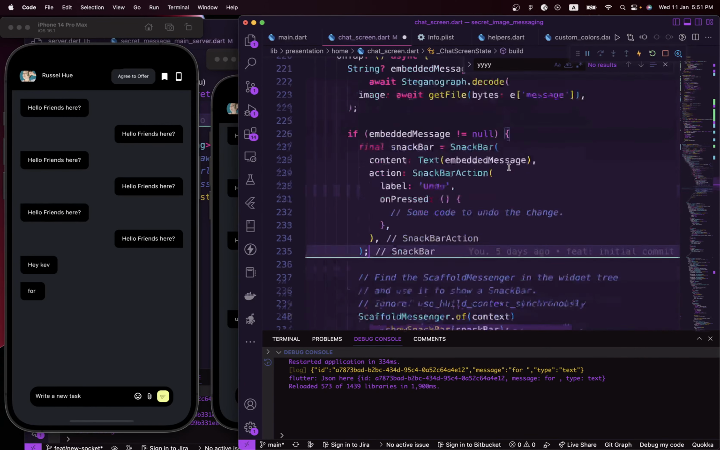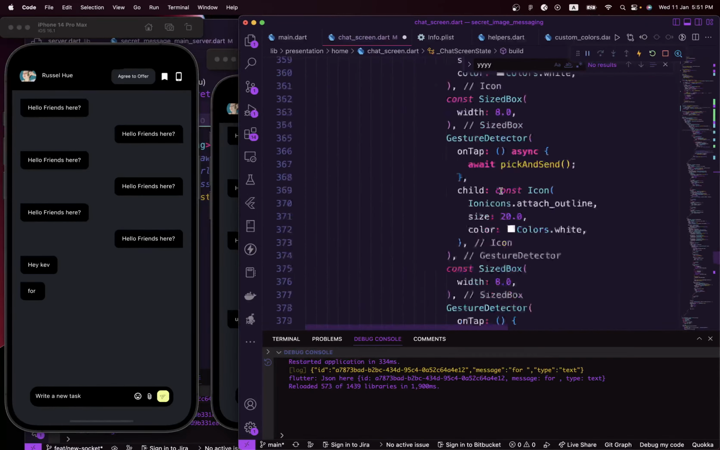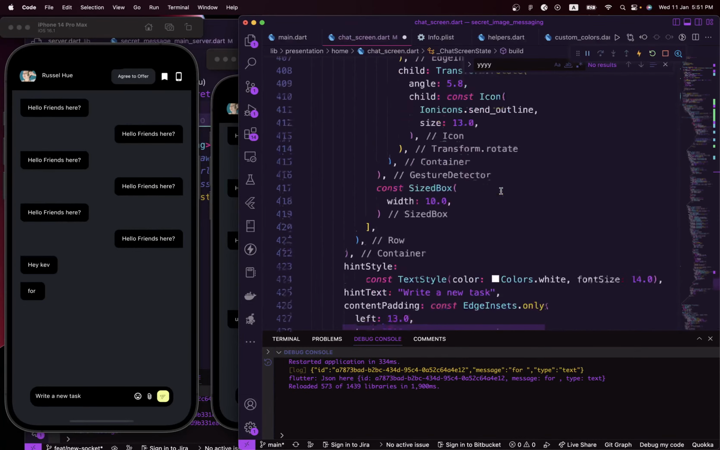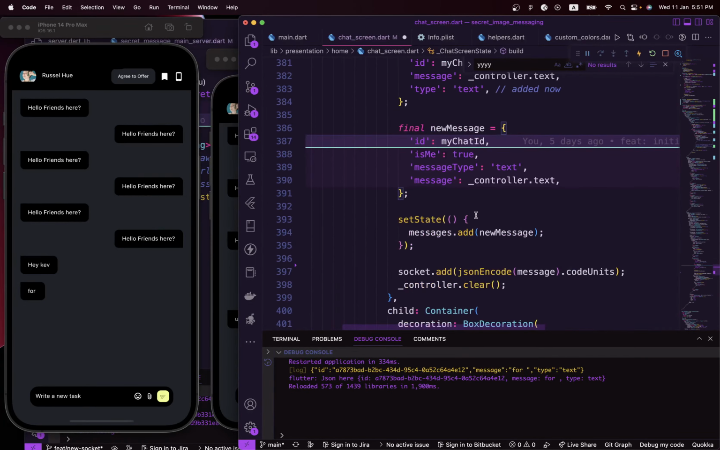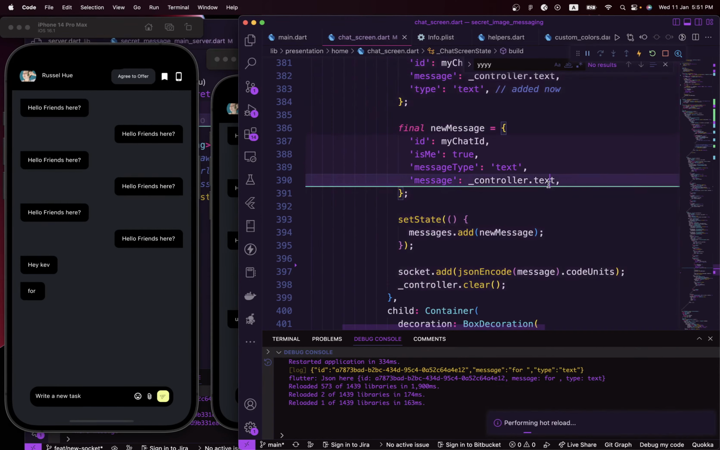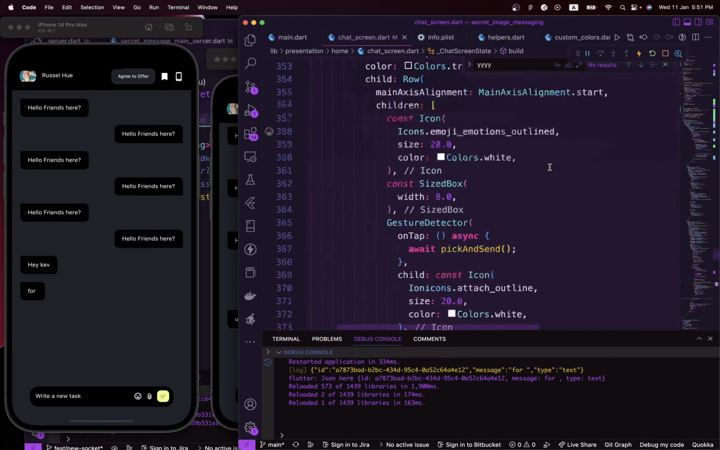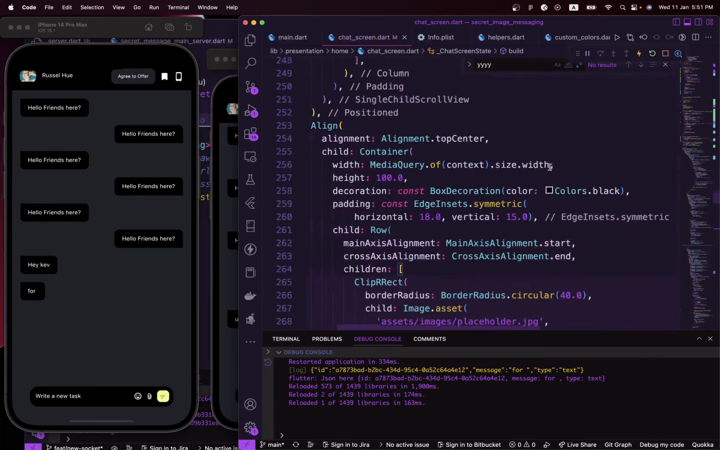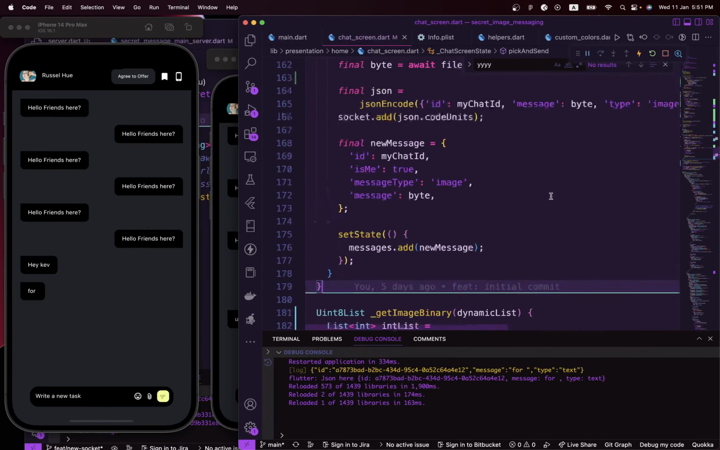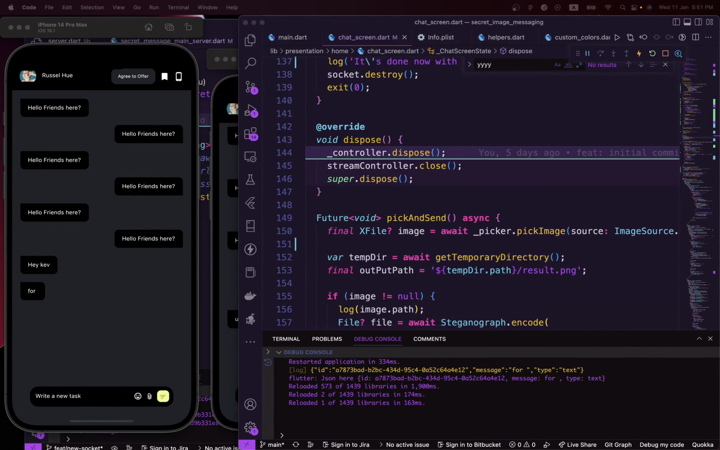Once we have that sorted out, let's see what else we need to do. Our input is already done. You can send images, send messages, and receive, which is working. Yeah, I think it's time to go ahead and try this out and see what we just created.